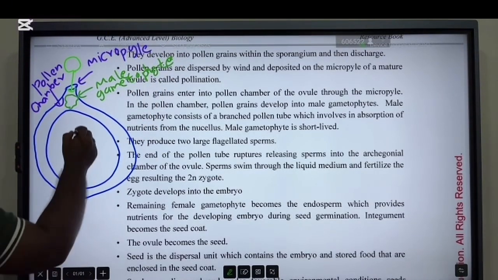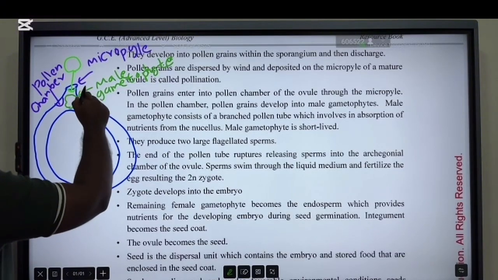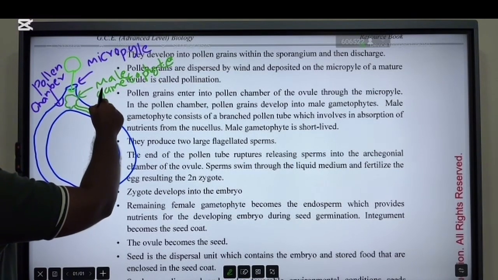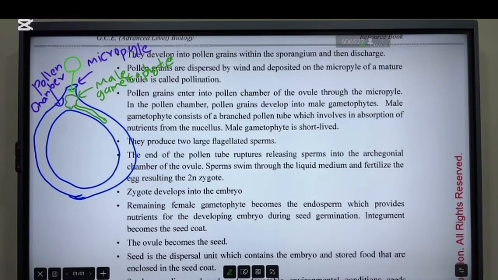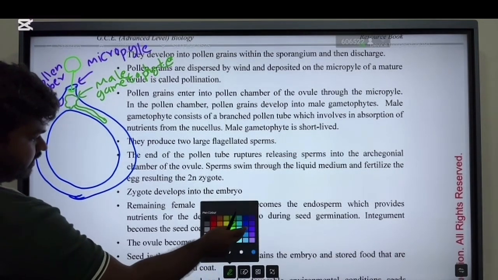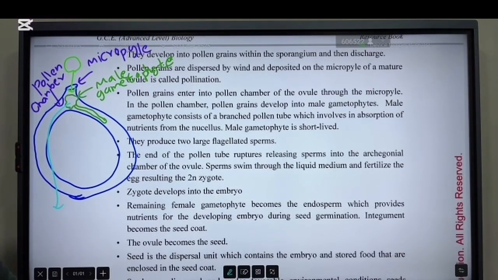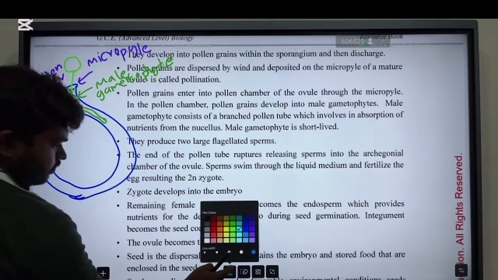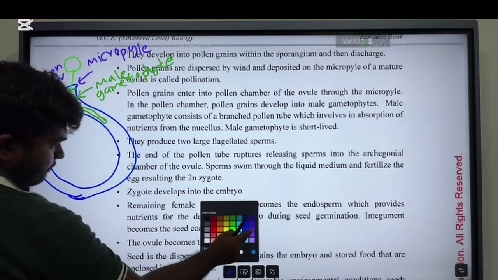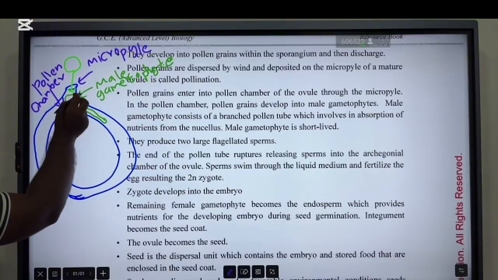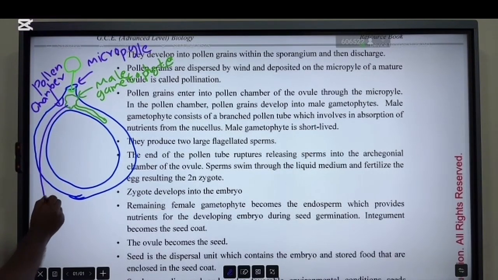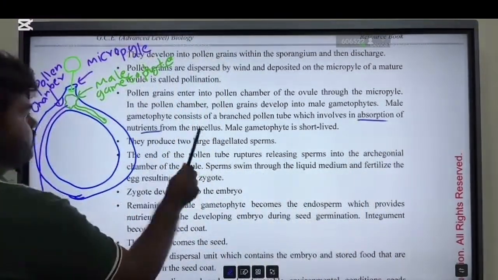Male gametophyte. Then it has a structure called the pollen tube. Consider this is the pollen tube. As I mentioned, the male gametophyte produces two flagellated sperms. This pollen tube is important for absorption of nutrition from the nucellus.